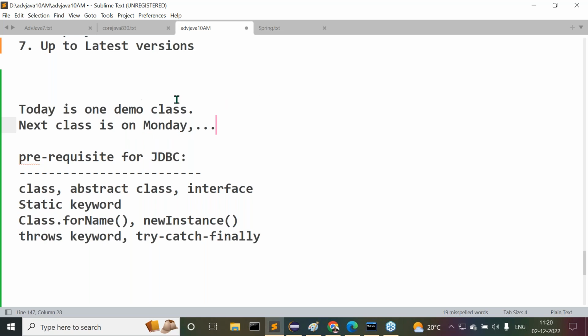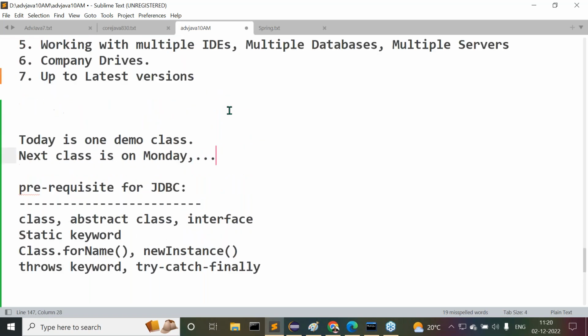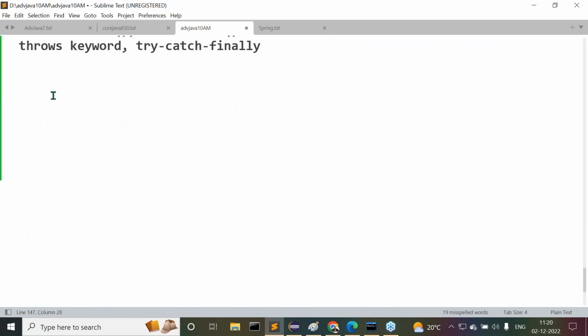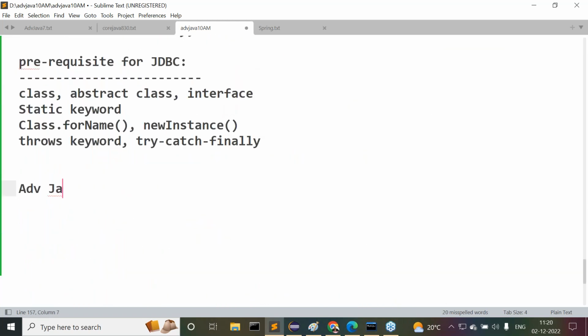The course duration would be total for what? Advanced Java, only advanced Java. If you think about it, advanced Java, minimum I need to take 2.5 to 3 months of time, guys. It's mandatory. 2.5 months minimum. Why? Because just 5 titles I have written here, but if I take any title, each one is almost equal to one complete core Java syllabus. JDBC, one complete core Java. Servlets, one complete core Java. JSP is half of the core Java. Understand my point here now?